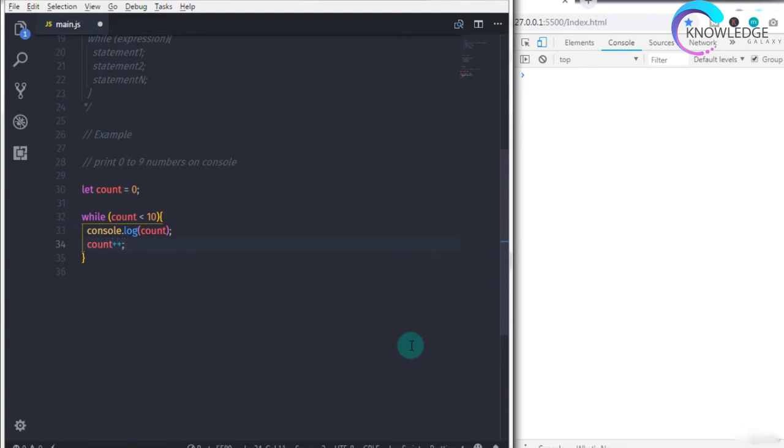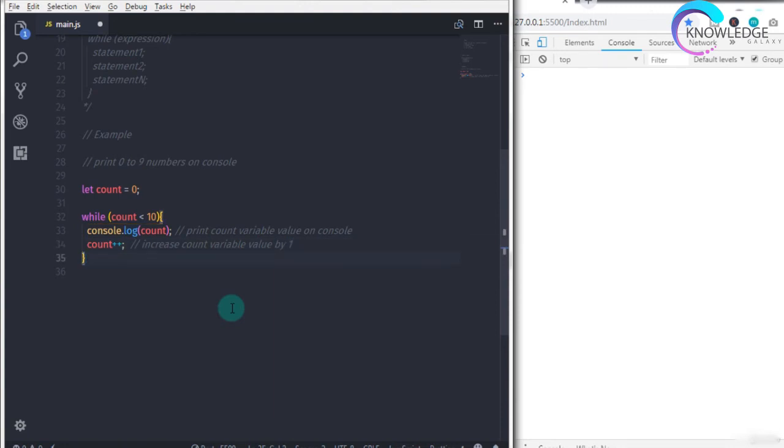As you can see, we created a variable count and gave it the value 0. Then we created the while loop, and in the expression we specified that the count value is less than 10. Then we wanted to print the count value on the console. To print the count value, we are using the console.log method. And to increase the count value by 1, we use the count plus plus shorthand operator. We will take a brief look at operators in subsequent lectures. But just for now, to increase the count value by 1, we use the plus plus sign.